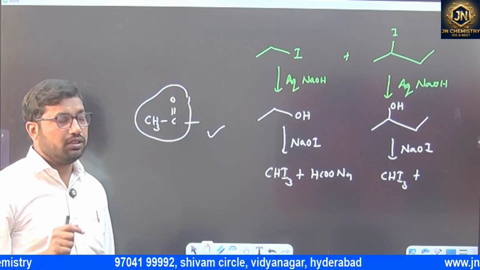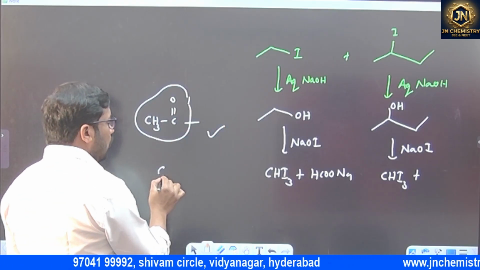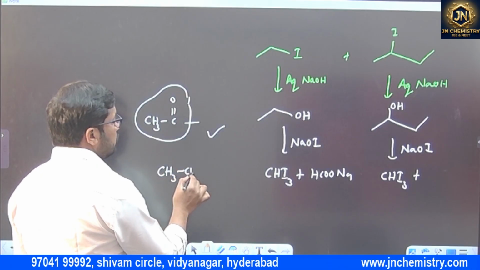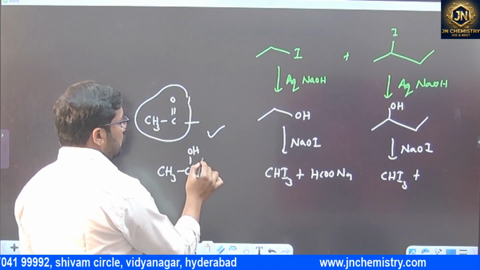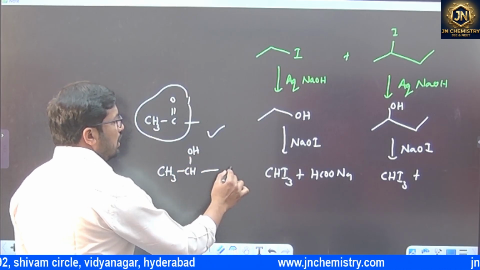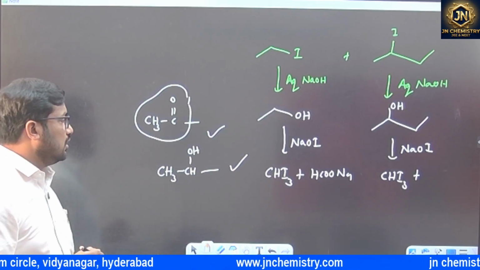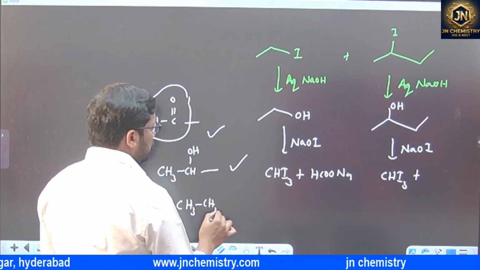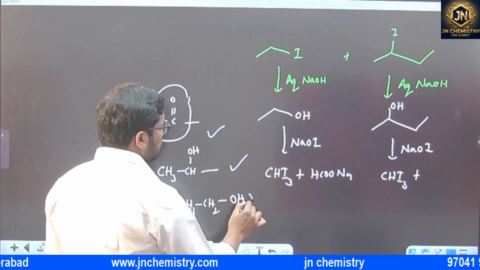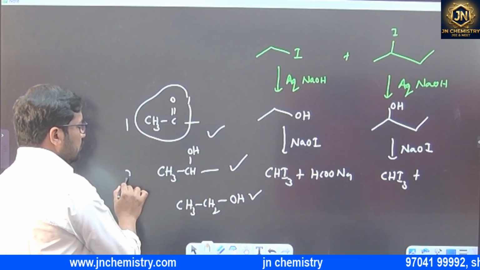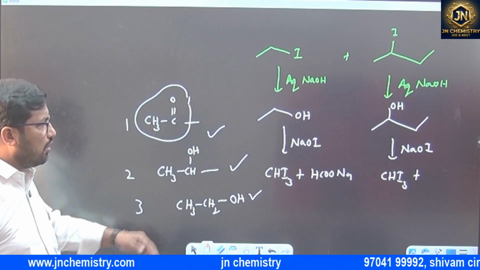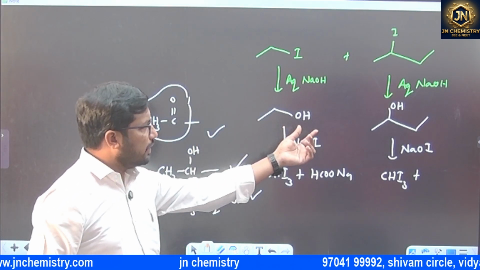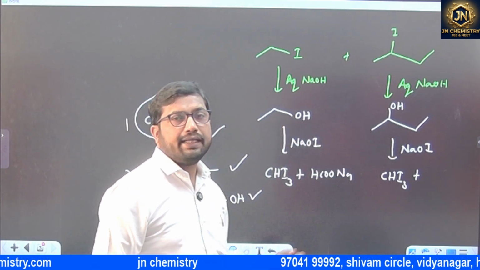Second, all 2-ols, secondary alcohols with the 2-ol arrangement, also give the iodoform test. And of course ethanol also gives the iodoform test. So just remember these 3.